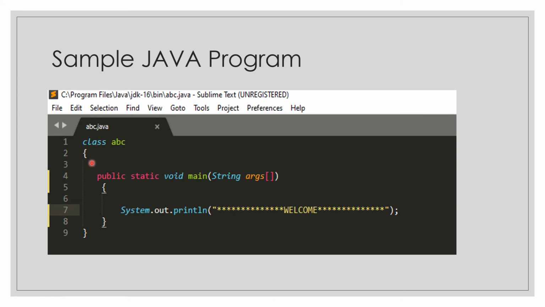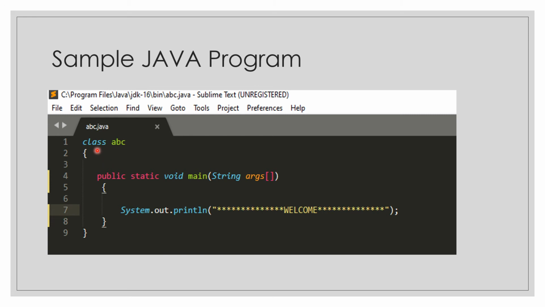Now, what is the structure of this program? We will have some optional things, which we will discuss in later videos, but this is the primary, minimum requirement to run a program. So here you will be creating one class. Every Java program will have one class. It doesn't matter if you are creating an object or not, but your main function should be inside one of the classes. Okay, so your compilation starts with this main function. So I have written this main function inside the class.